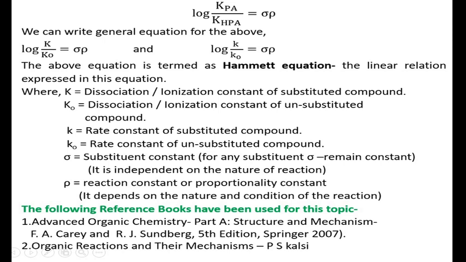For each substituent, sigma remains constant, and sigma is independent of the nature of the reaction. Rho is the reaction constant or proportionality constant, and rho depends on the nature and conditions of the reaction. As the reaction changes, rho can change.